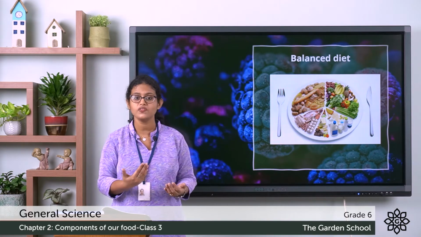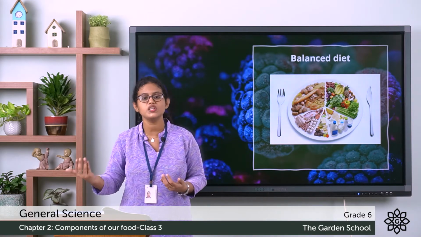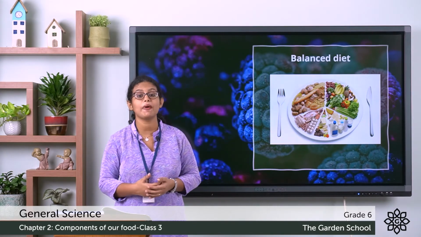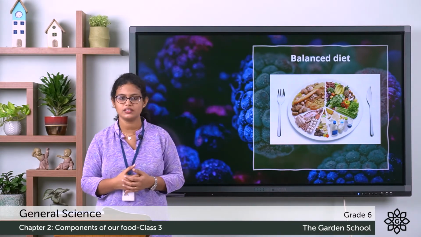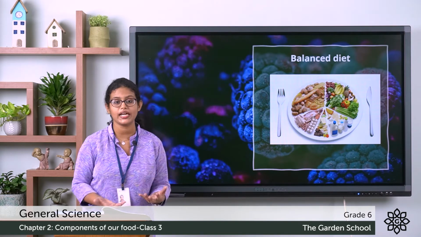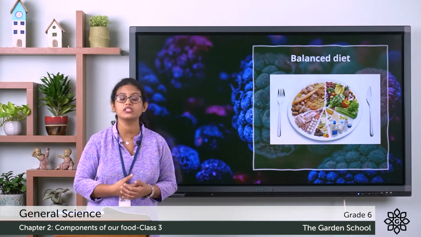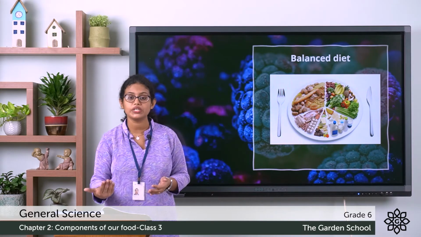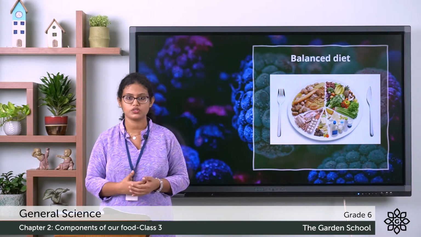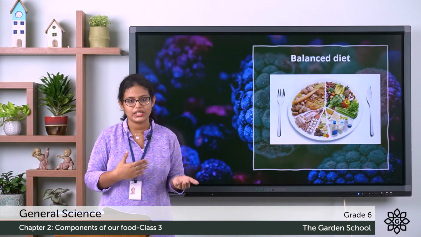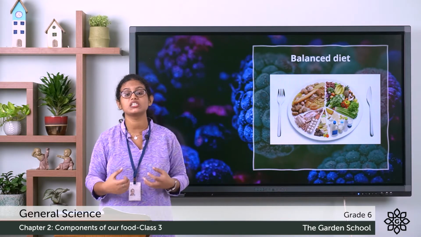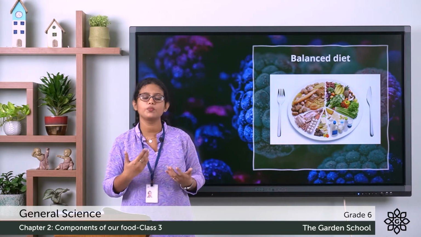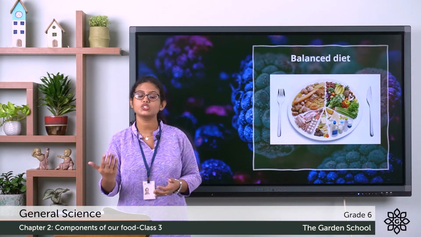So we need to have food that is rich in different nutrients in the right amount. The diet depends on the age of a person. For example, during childhood, it is our growing stage, right? In that stage, we need more protein-rich and carbohydrate-rich food, because protein helps us to grow and carbohydrates give us energy.